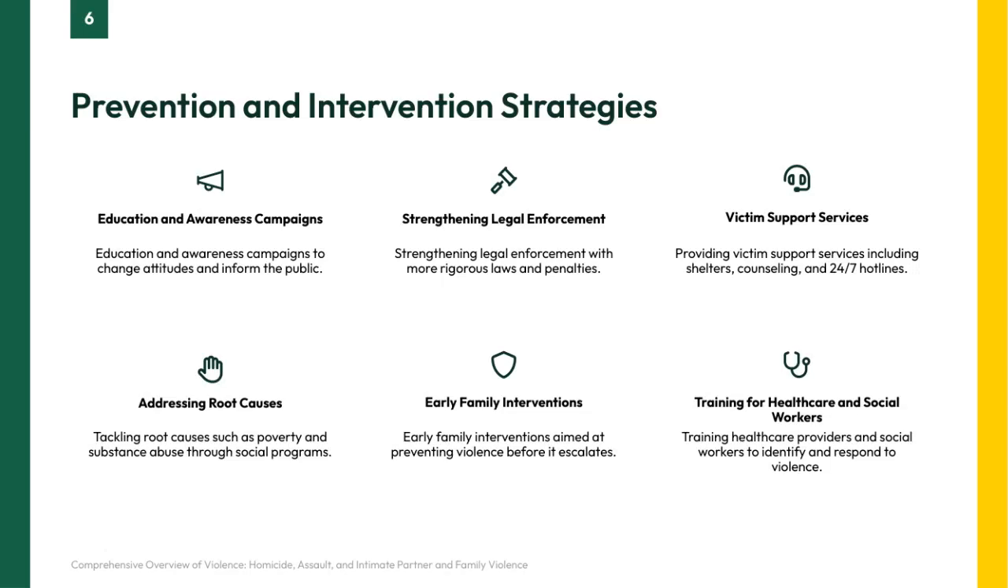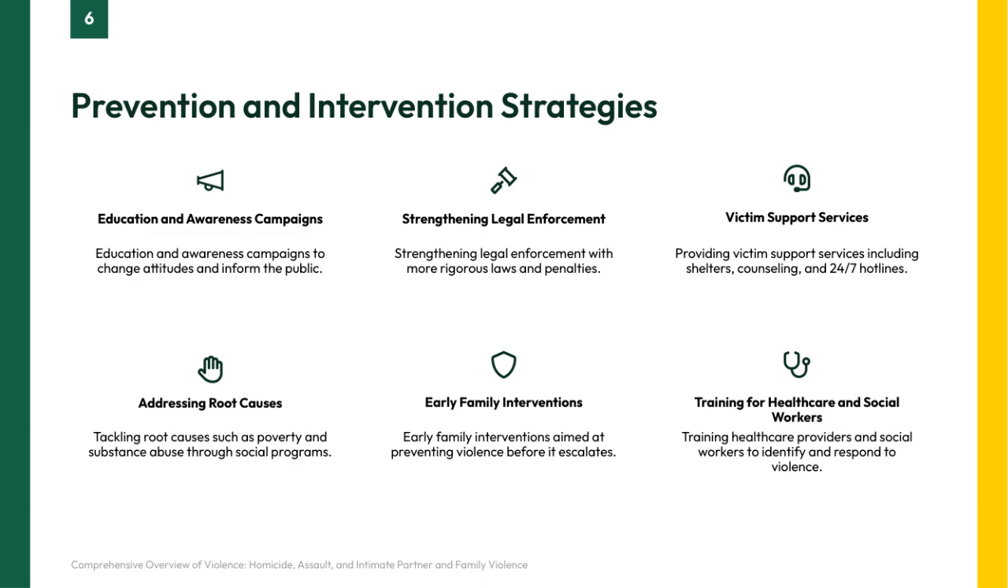Prevention and intervention strategies play a crucial role in addressing violence effectively. First, education and awareness campaigns are essential to change societal attitudes and inform the public about the consequences and signs of violence. Strengthening legal enforcement is another key strategy, which involves implementing stricter laws and harsher penalties to deter offenders. Providing comprehensive victim support services, such as shelters, counseling, and 24/7 hotlines, ensures that survivors have the help they need to recover and feel safe.